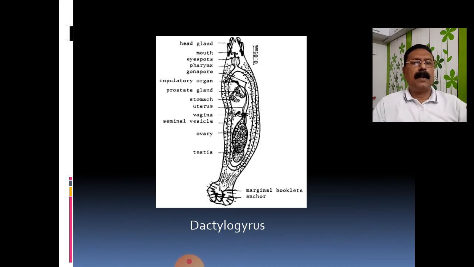This haptor is used for the purpose of attachment to the host animal, the fish. So the anterior end has the head region with the head gland, and the posterior region has a haptor. That haptor is made for attachment to the host body.